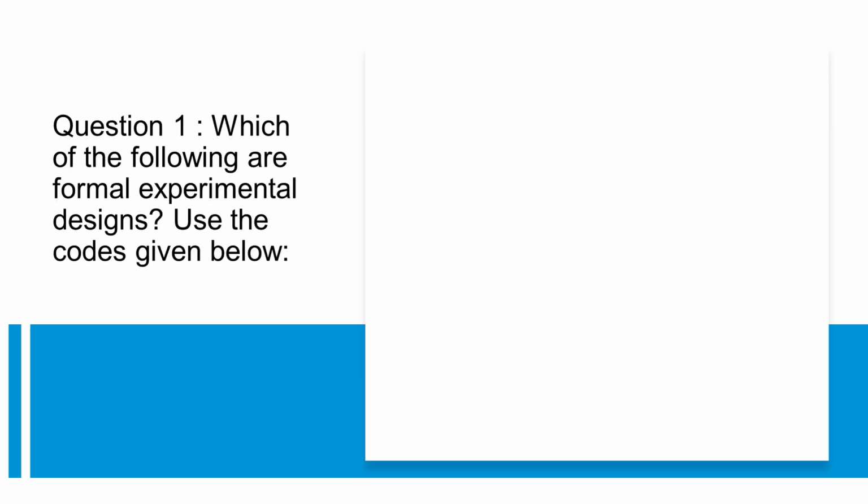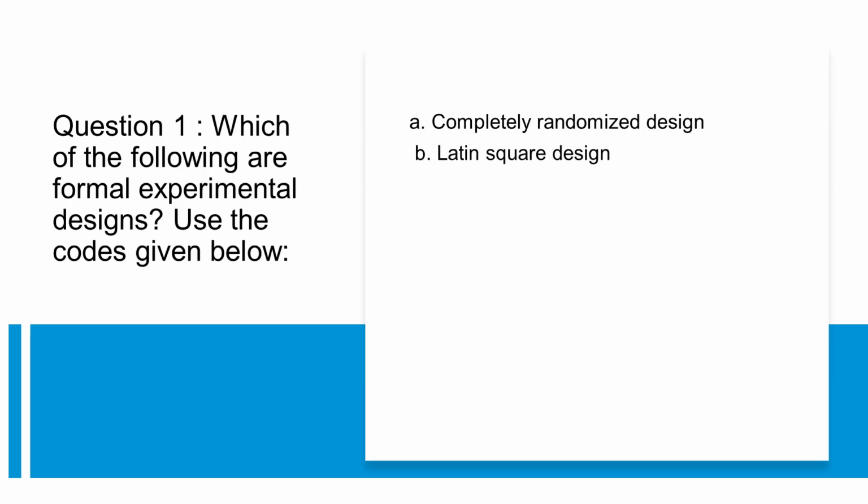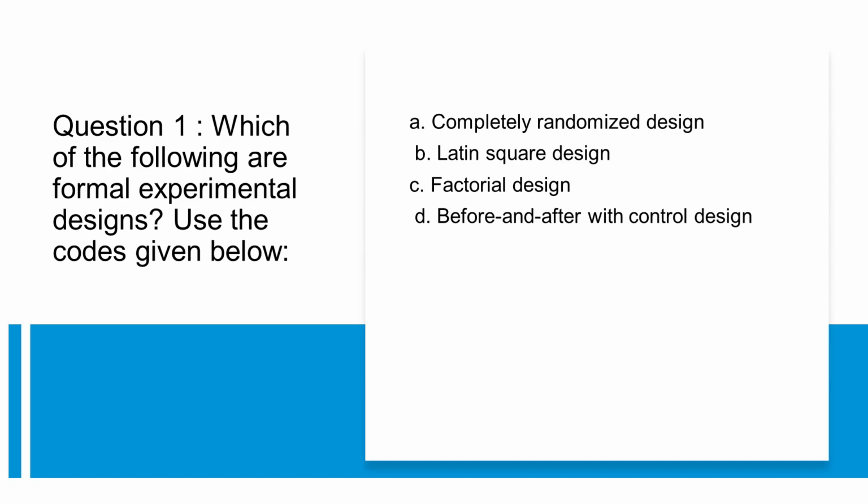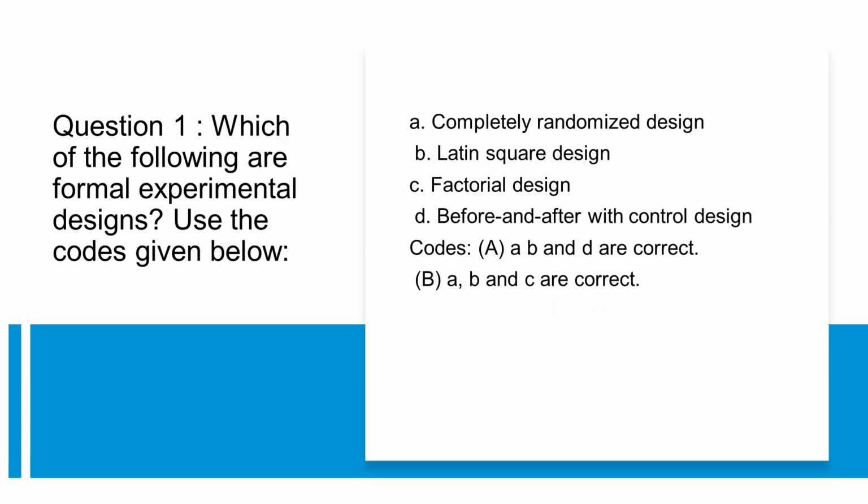Question 1. Which of the following are formal experimental designs? Use the codes given below. A. Completely randomized design. B. Latin square design. C. Factorial design. D. Before and after with control design. Codes. A. A, B, and D are correct. B. A, B, and C are correct. C. C and D are correct. D. A and D are correct. Correct answer, B.